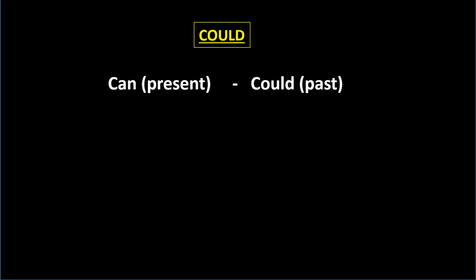Here you can see can, present, could, past. Can is also a modal verb. It is usually used to talk about a present ability. He can play football. You can see a sentence here. What is the sentence? He can play football. This is a present ability.